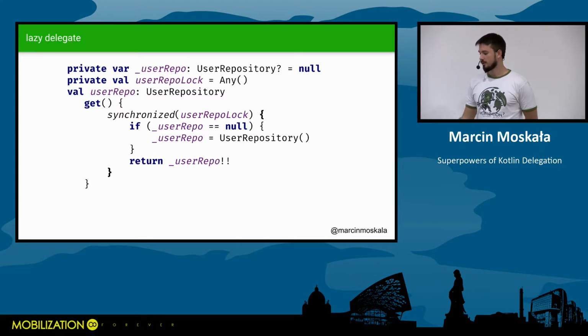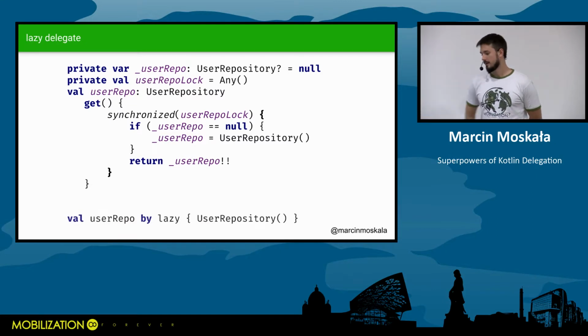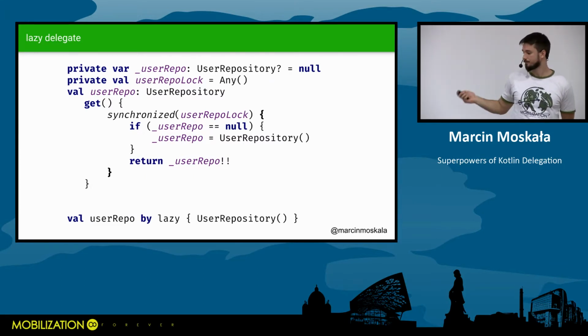In Kotlin, you don't need it at all. All you need is the following structure. You just make a property and you delegate to lazy. Lazy is a top-level function that returns a lazy delegate. And that's basically it. So it's kind of nice. I know there are many people from the Swift world in here, and you have a modifier for that. In Kotlin, you don't need a special modifier because you have delegates, which are a more general concept and can be used to replace this.